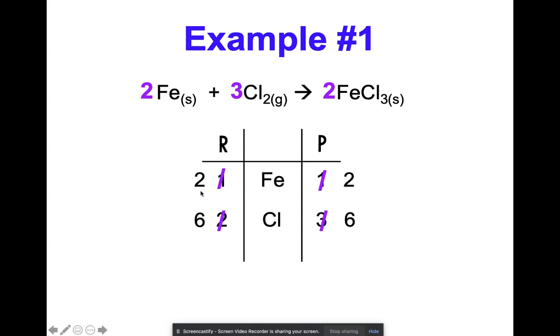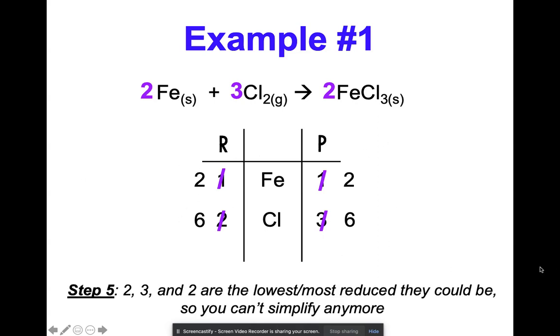You got to double check, make sure everything's good to go, the same on each side, and then you are done. So 2, 3, and 2 are the lowest, most reduced they could be, so you can't simplify anymore. I haven't ever had to simplify with basic stuff like this.